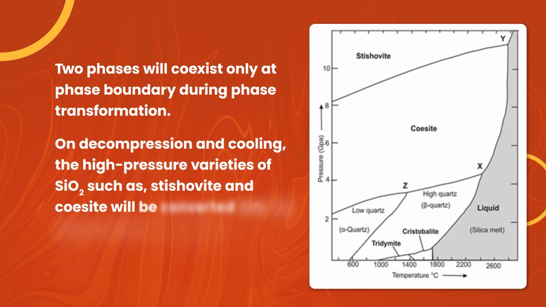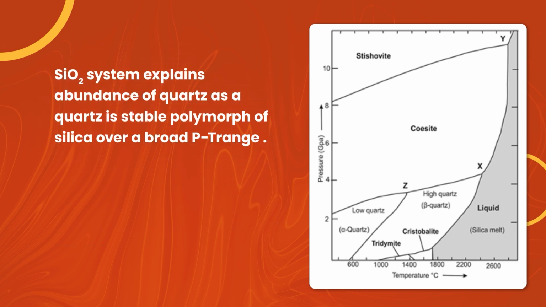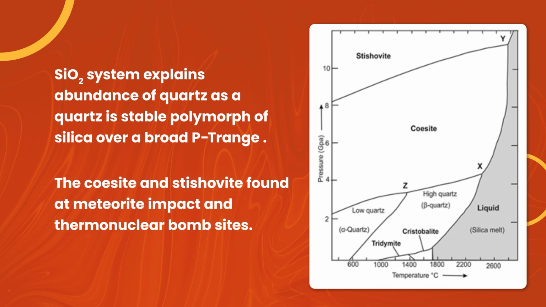On decompression and cooling, the high pressure varieties of SiO2 such as stishovite and coesite will be converted into polymorphs at suitable temperature and pressure ranges. The SiO2 system explains the abundance of quartz, as quartz is the stable polymorph of silica over a broad pressure-temperature range. Coesite and stishovite are found at meteorite impact and thermonuclear bomb sites.